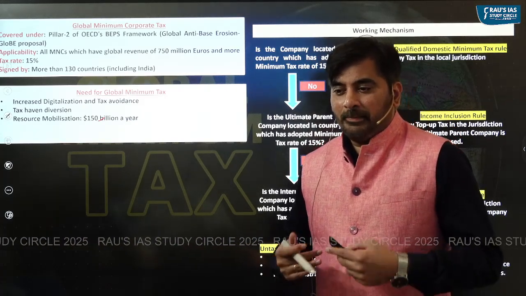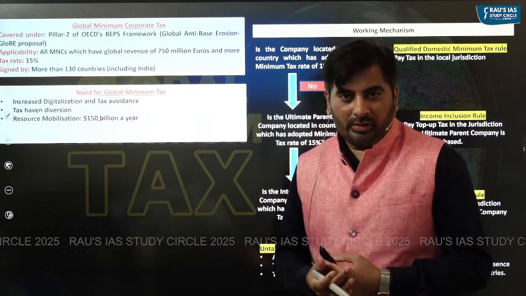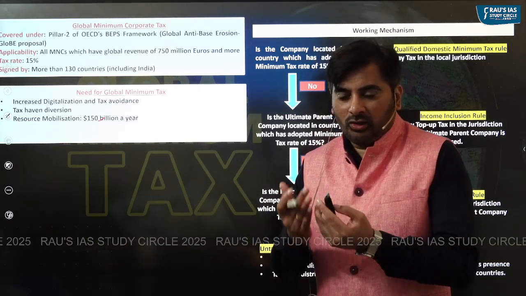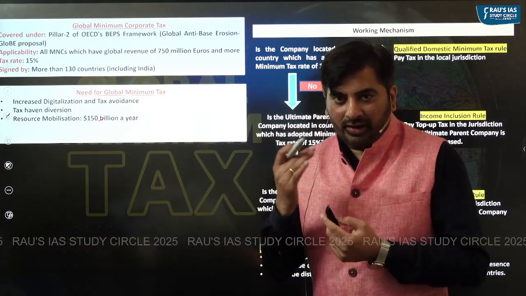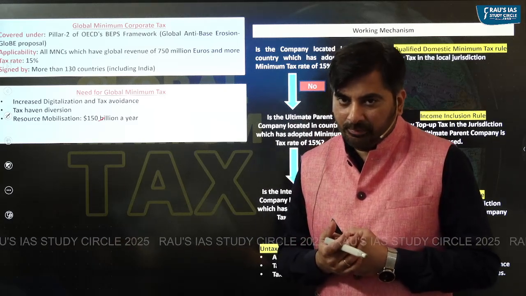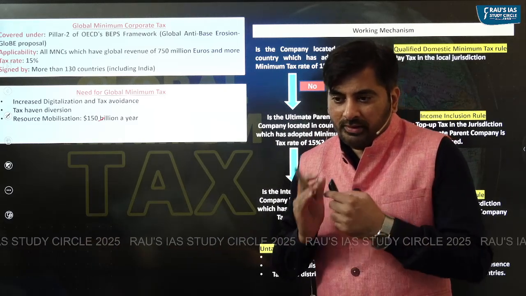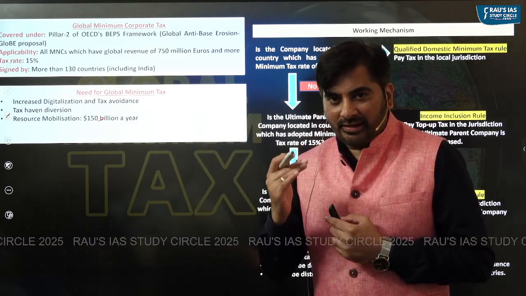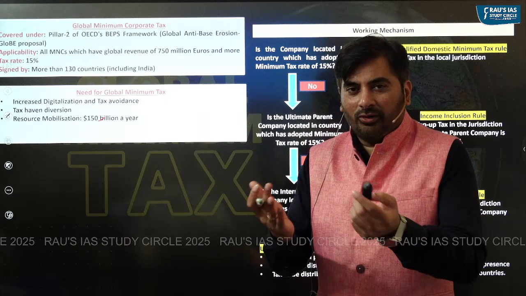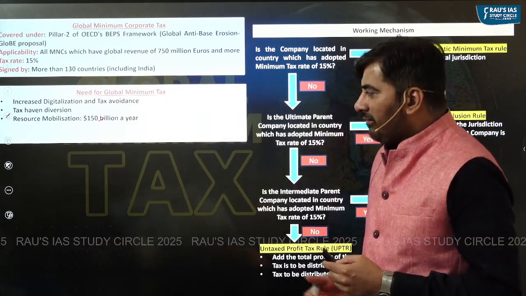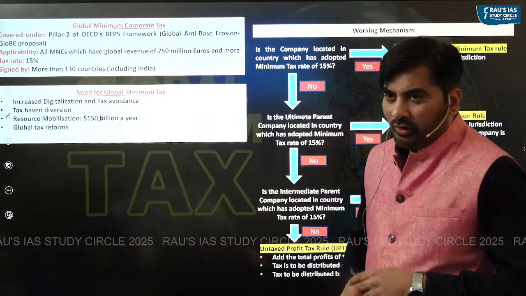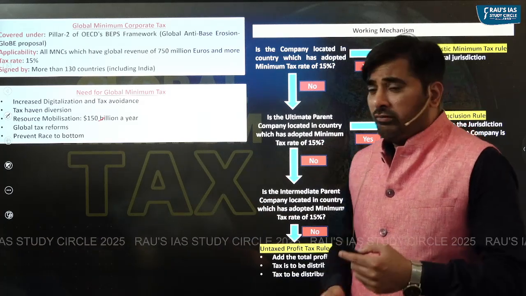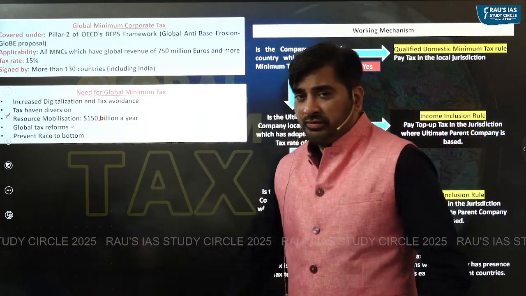So obviously, by having this global minimum corporate tax, we will be able to check the tax avoidance by multinational companies. We will stop the multinational companies from setting up their establishments in tax havens, and we'll be able to earn a tax revenue as well. So it is an important part of global tax reforms.